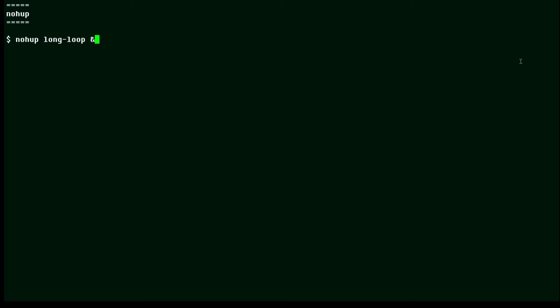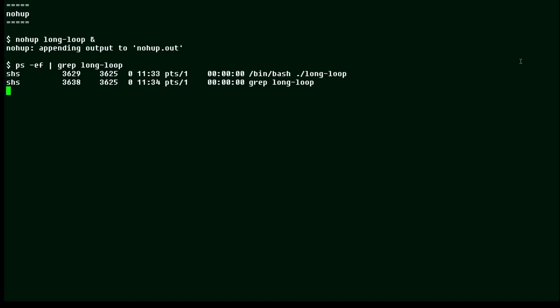To use the nohup command, you would enter a command like this: nohup, and the process. I'm running a script. And you can tell that it's going to append its output by default to a file called nohup.out. Now, if I use the ps -ef command and look for my long loop, you can see it is running. Now, if I were to log out right now, it would keep running.